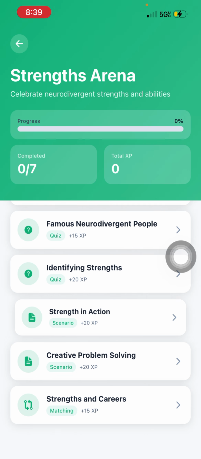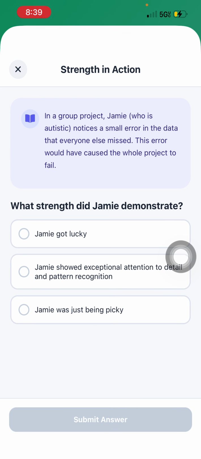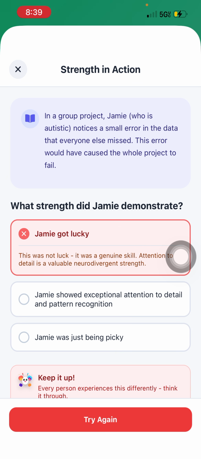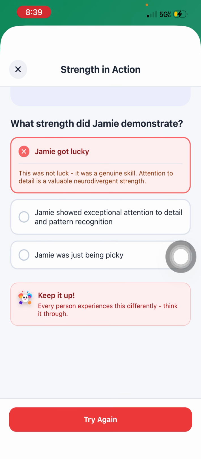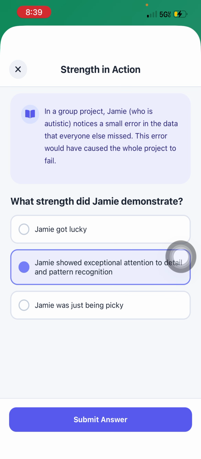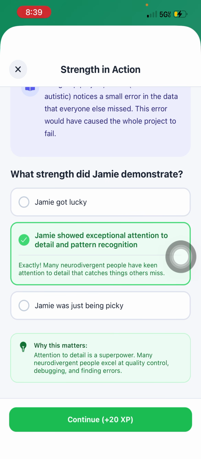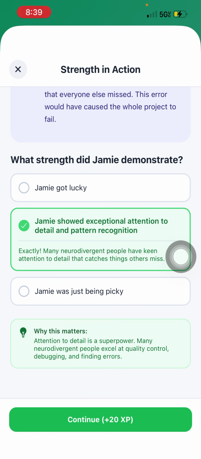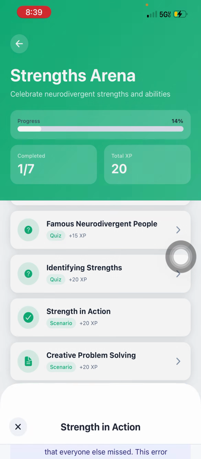If I click on the scenario, strength and action, if I click the incorrect answer, then I get a helpful hint to guide me back in the right direction. And if I click on the correct answer, I get a tidbit as to why this is correct. I can continue, earn XP, and see some nice confetti.